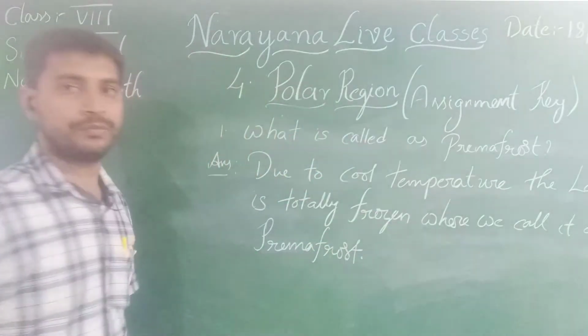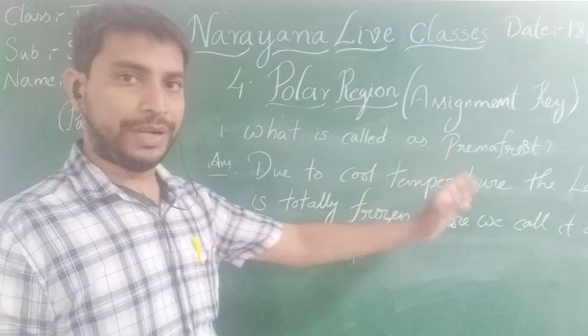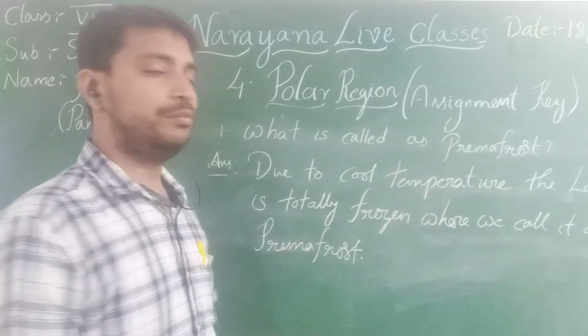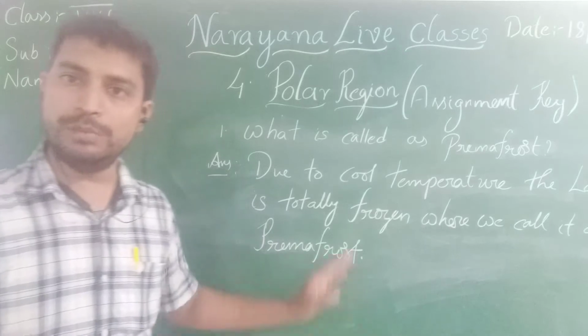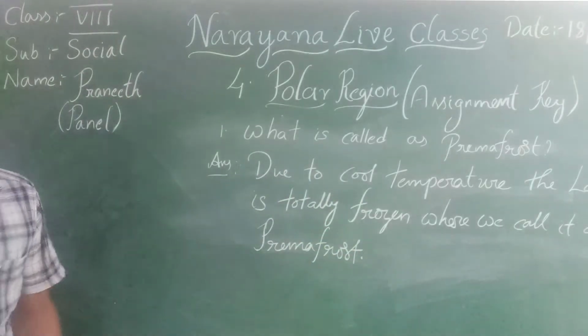Is it clear, children? So coming to the answer once again. Due to cool temperature, the land is totally frozen, which we call permafrost. Where is it frozen? Especially in the polar regions. Clear, children? Coming to the next question.